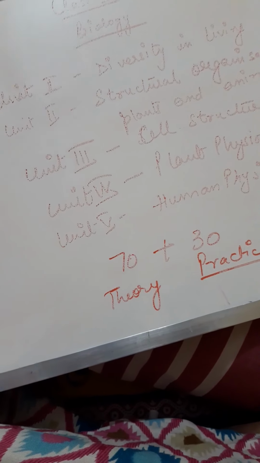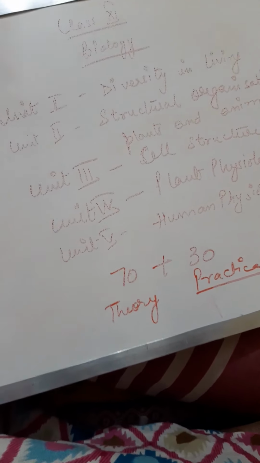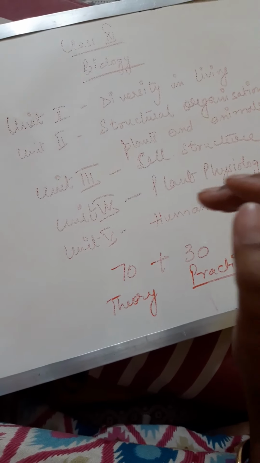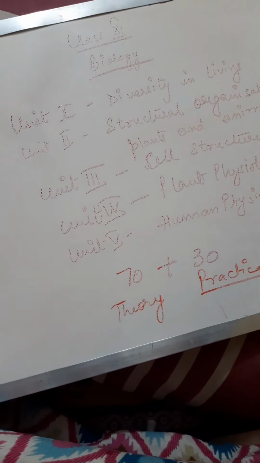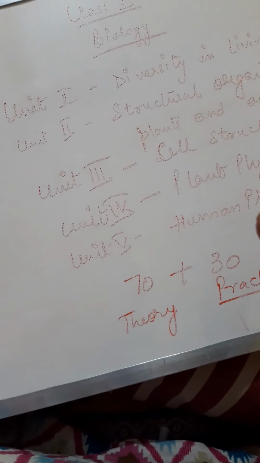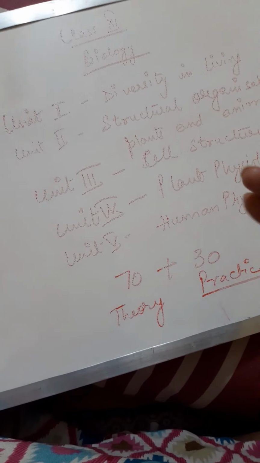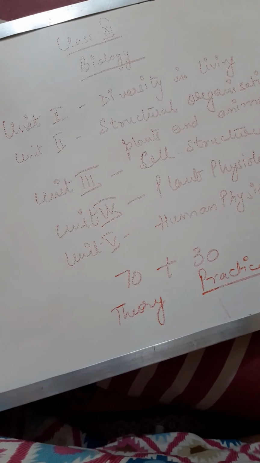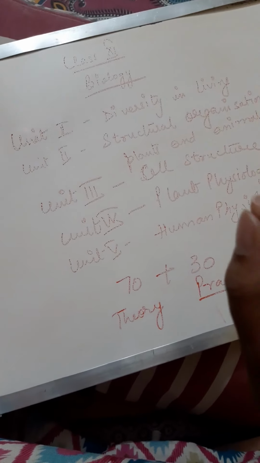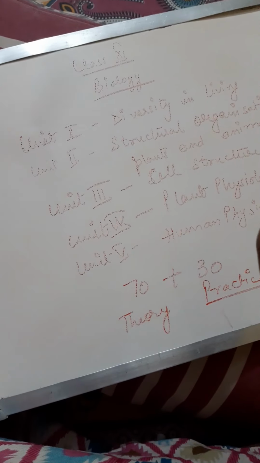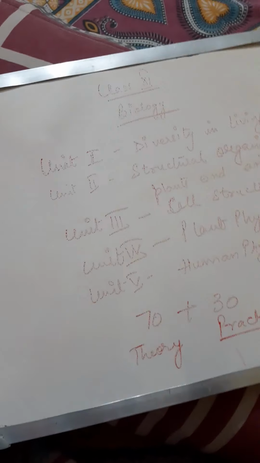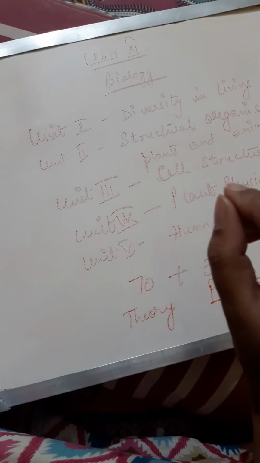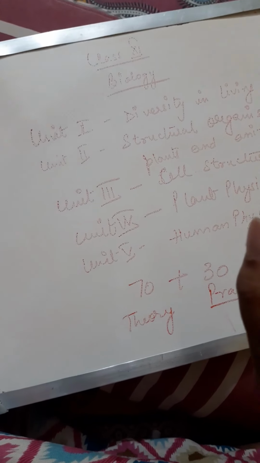In 70 marks theory, the paper is divided into 2 parts, part 1 and part 2, and these 2 parts are further divided into sections A, B, C, D. A section has 1 mark questions, section B 2 marks, section C 3 marks, and section D 5 marks questions each. You need not label any diagram here, but you need to draw the diagram. So you have to thoroughly practice drawing, because in almost all the questions you are going to have to draw and explain the things.